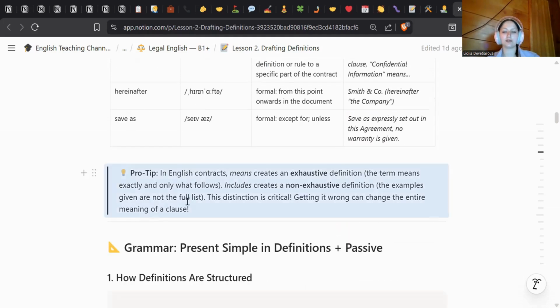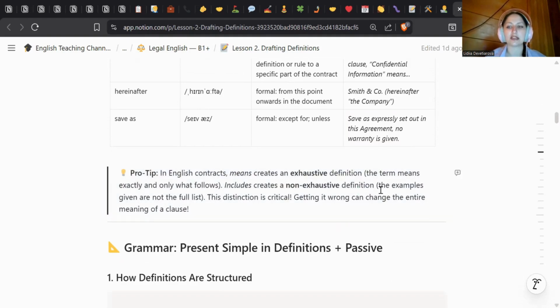And a little pro tip for you guys. In English contracts, means creates an exhaustive definition. The term means exactly and only what follows. Includes creates a non-exhaustive definition. The examples given are not the full list. This distinction is critical. Getting it wrong can change the entire meaning of the clause.